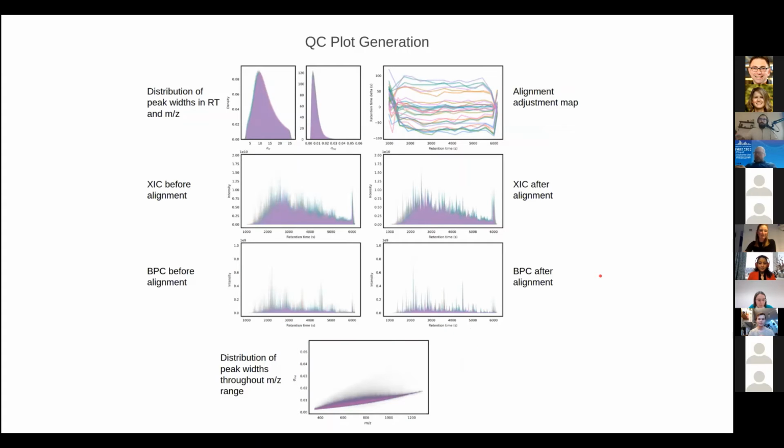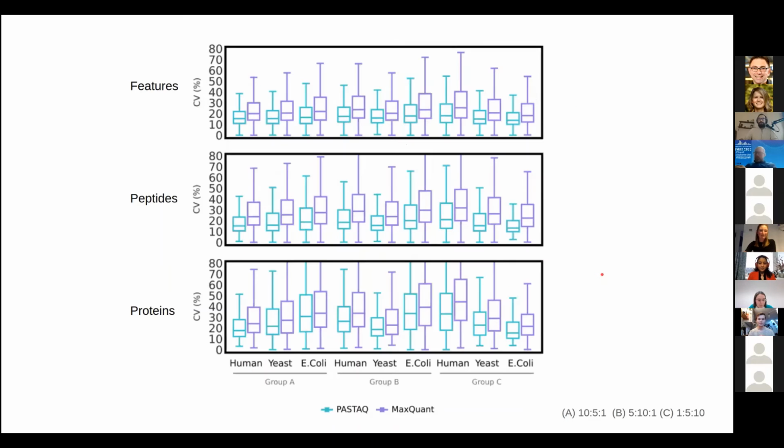We also offer some other quality control plots, as you can see here, which I don't really have the time to get into. But what do we mean by quantification performance? So we did several assays. One of them was with a human, yeast and E. coli protein mix. We analyzed it with both our pipeline and with MaxQuant.